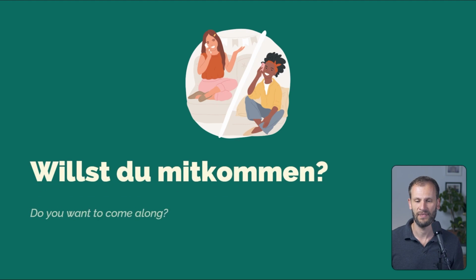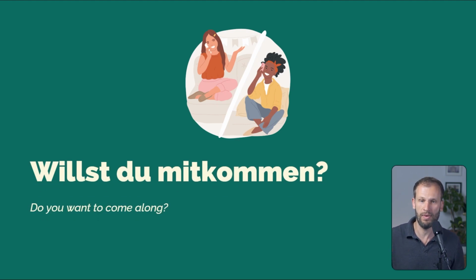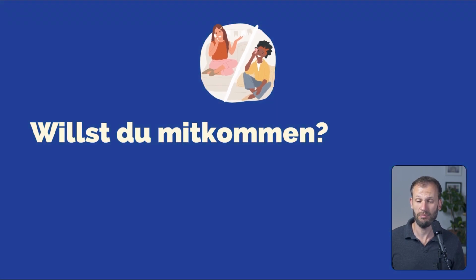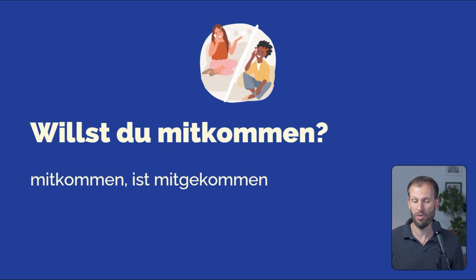Great. Next sentence. Willst du mitkommen? Do you want to come along? Do you want to come with me or with us? So the verb in the infinitive, last position as always, here is mitkommen, to come with, to come along. And the perfect tense would be ist mitgekommen. So this one is a separable verb. Ich komme mit, du kommst mit. So mit goes to the end of the sentence when used alone without a modal verb. And these separable verbs, they get the GE not at the beginning but in the middle of the verb, right after the prefix, mitgekommen.